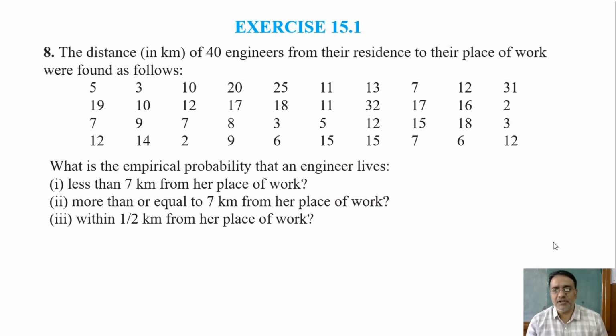We have completed up to question number 7. Now this is question number 8. The distance in kilometer of 40 engineers from their residence to their place of work were found as follows. This question we have already completed in statistics chapter. The same question is given here, and we have to find the probability that an engineer lives less than 7 kilometers from her place of work, more than or equal to 7 kilometers from her place of work, within half kilometer from her place of work. Okay, so let us start.